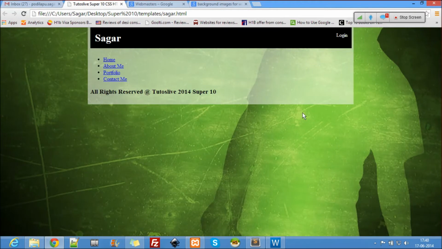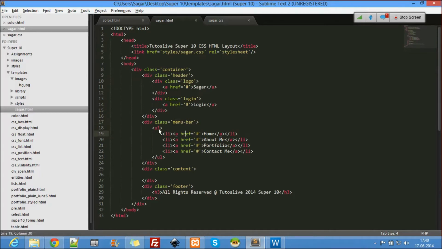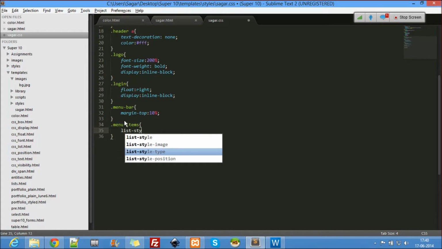Okay, so now coming to the menu bar. In the menu bar, we have here class equal to menu items. So here dot menu items, it's a list, style type none.